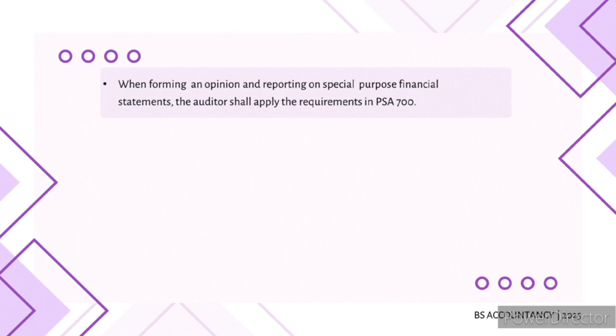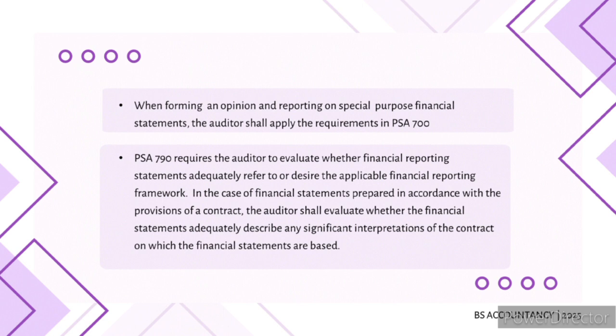Next is PSA 790. It requires the auditor to evaluate whether the financial statements adequately refer to or describe the applicable financial reporting framework. In the case of financial statements prepared in accordance with the provisions of a contract, the auditor shall evaluate whether the financial statements adequately describe any significant interpretations of the contract on which the financial statements are based.